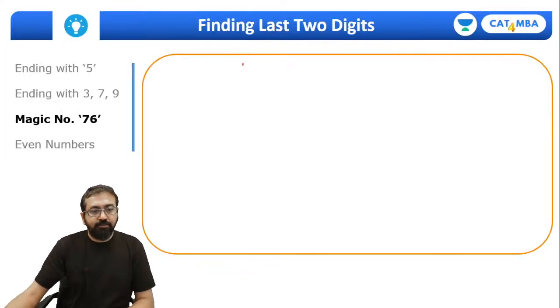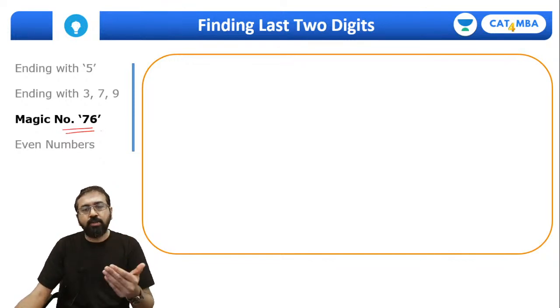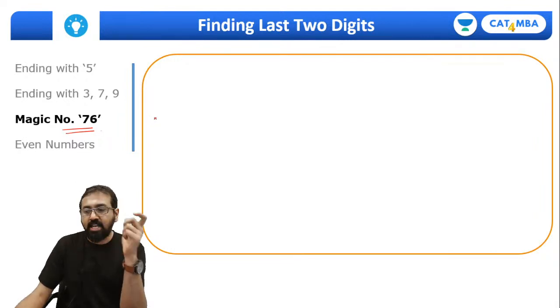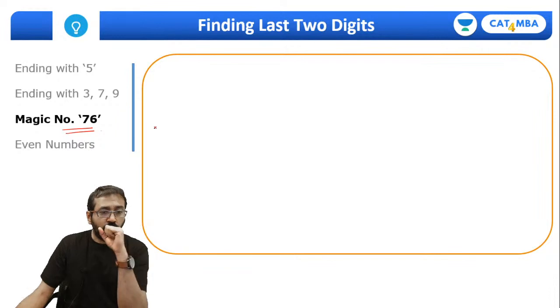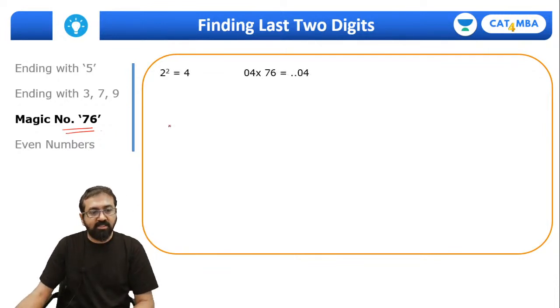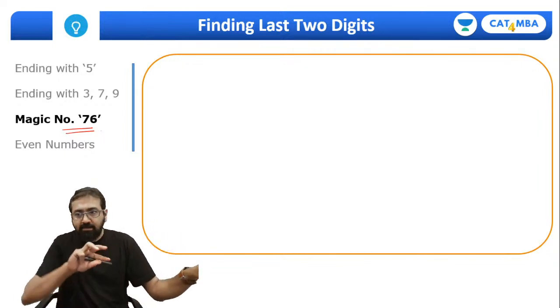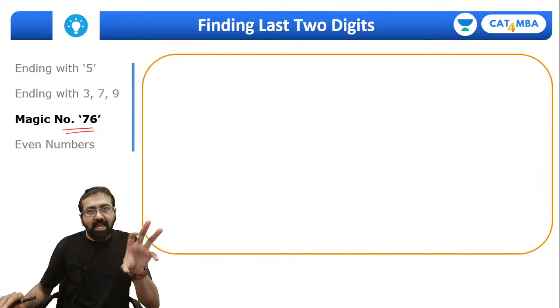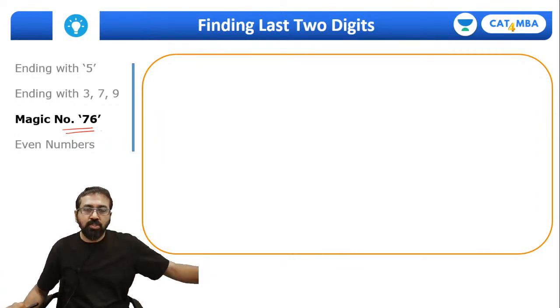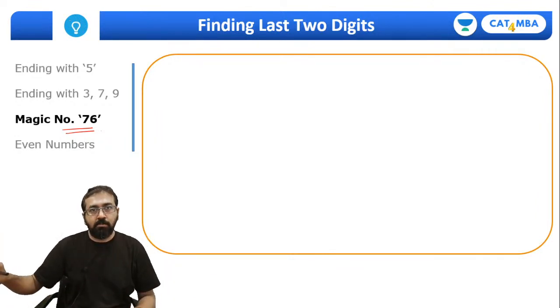Now we want to find out last two digits of the number which ends with even digit, or you can say last two digits of any even number. Okay, so the approach to find out the last two digits of any even number is you will have to segregate powers of 2. You will have to segregate 2 and make the number odd. So from any number, if we segregate 2s, then we get the odd number.